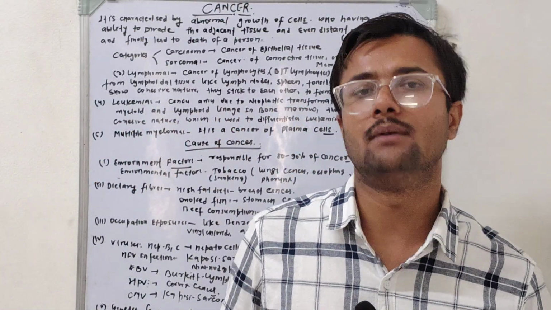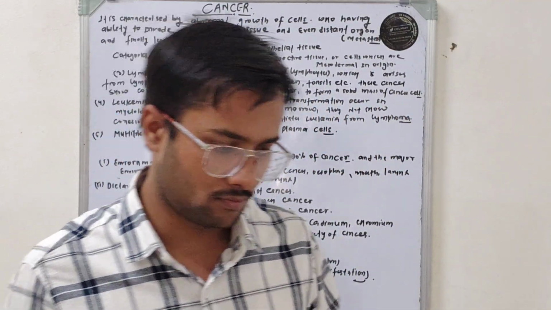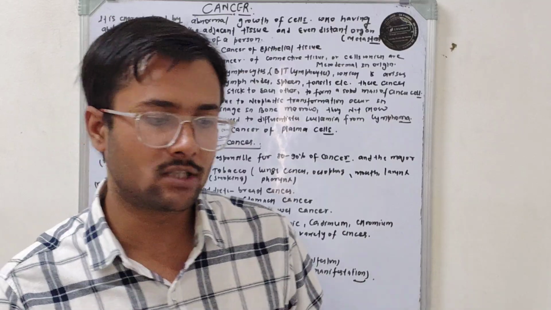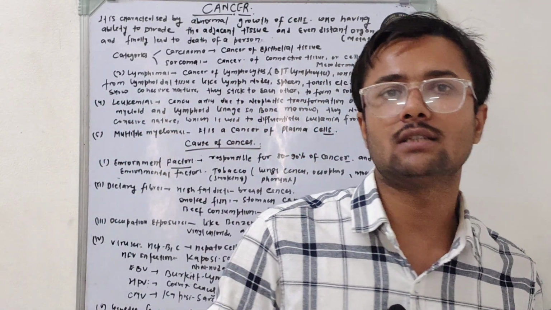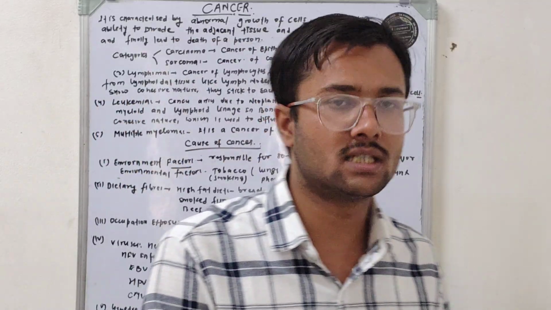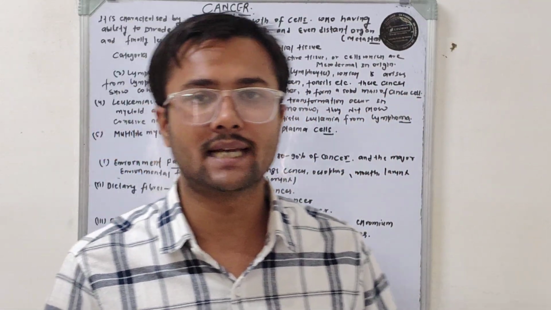But leukemia has no cohesive nature. So if they have no cohesive nature, they do not form a mass of tumor cells. On the basis of a mass of tumor cells, we can differentiate whether the cancer is lymphoma or leukemia. One more common type of cancer is